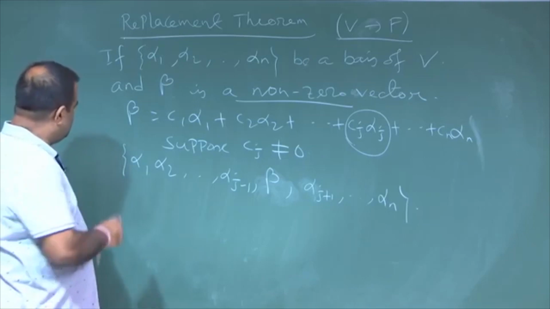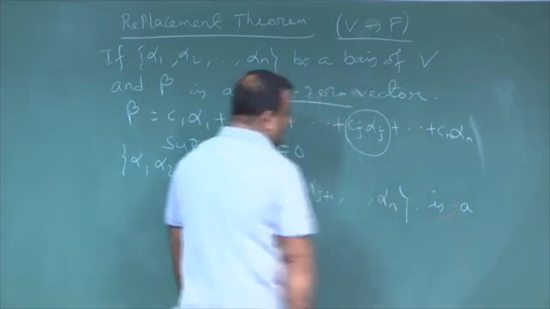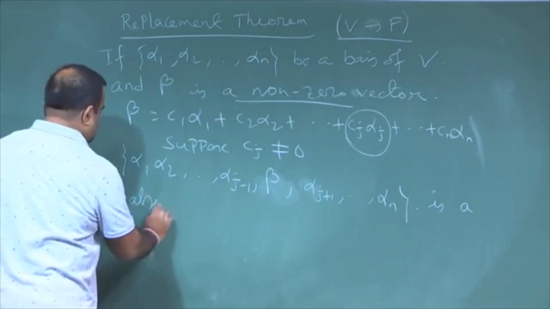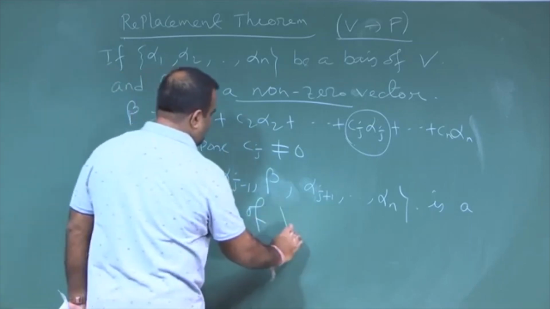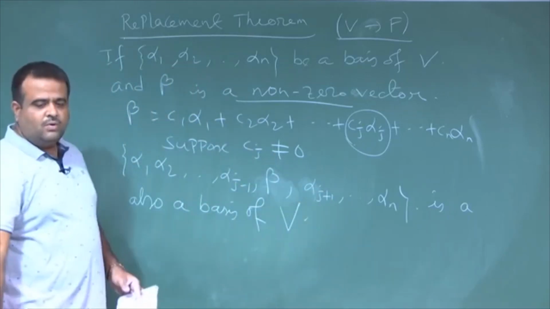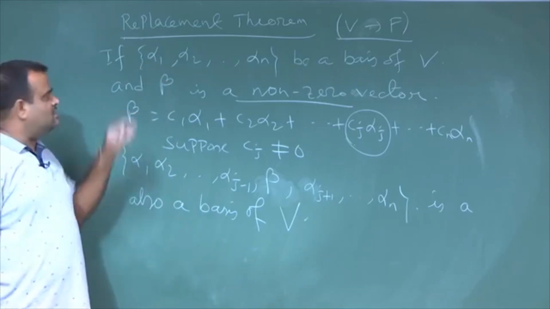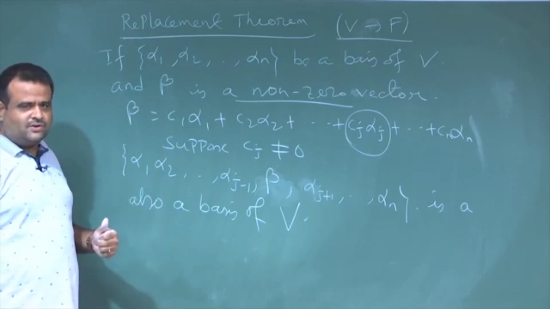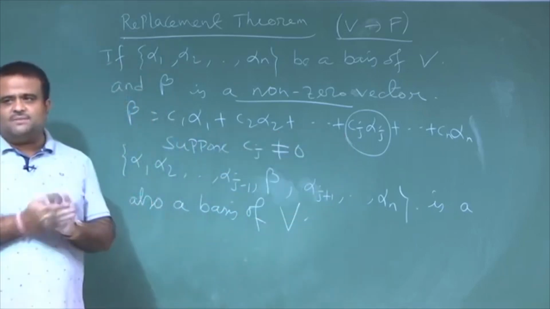The statement is this: then this set is also a basis of V. Is this clear? So, very easy, we take a basis, now we take a vector. Since this is a basis, any vector can be written as a linear combination of this, and this is a non-zero vector. So, in this linear combination at least one of the C I must be non-zero.